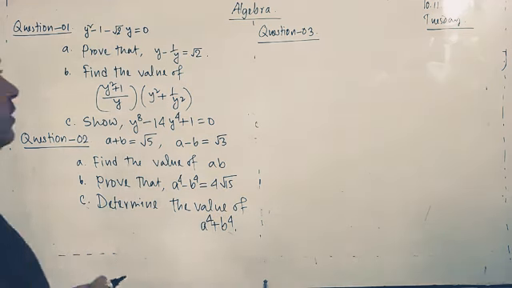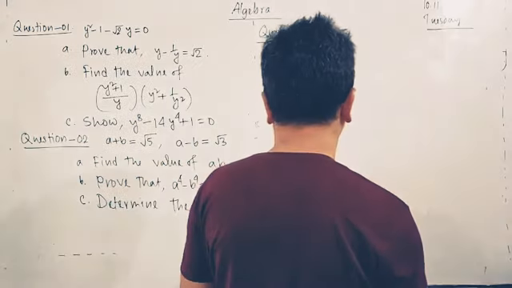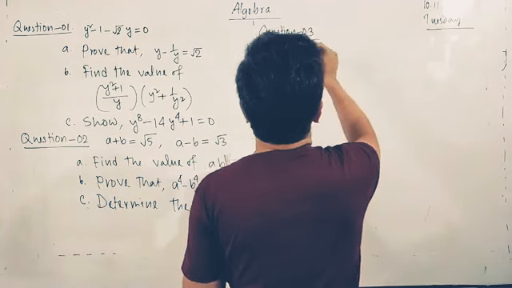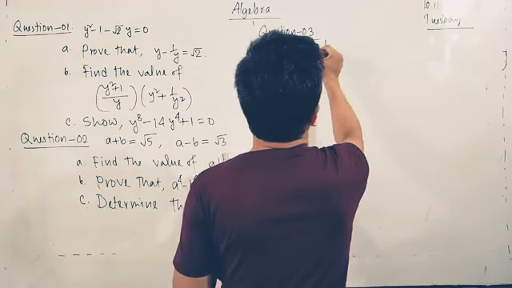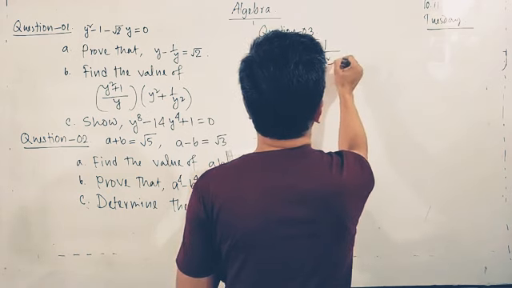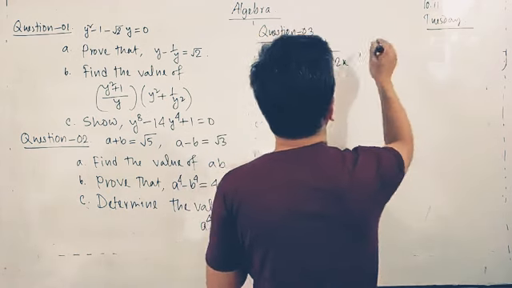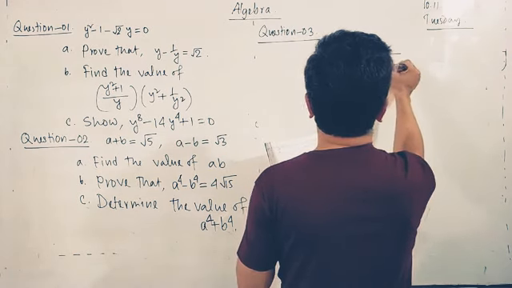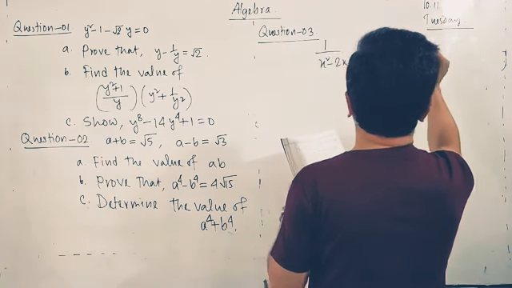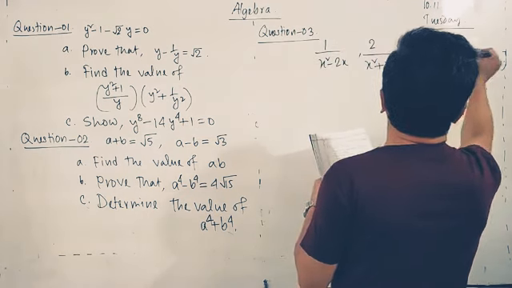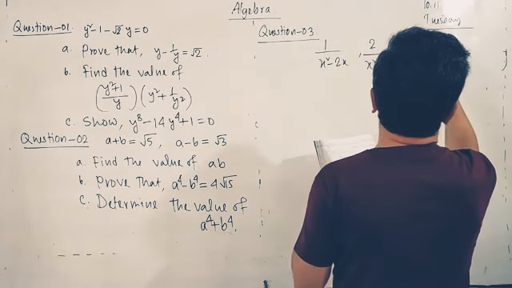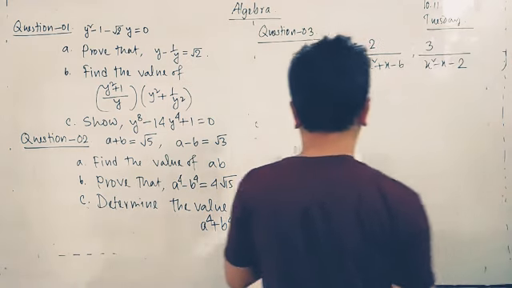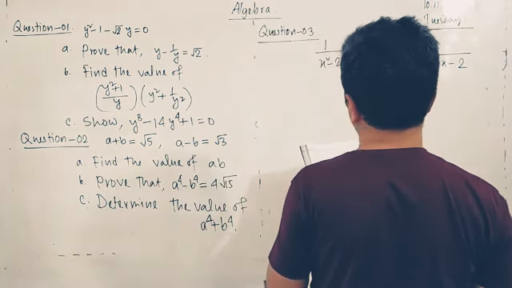I think you will get a little idea what kind of questions you will get in the assignment. First, 1 divided by x squared minus 2x. 2 divided by x squared plus x minus 6, and 3 divided by x squared minus x minus 2.